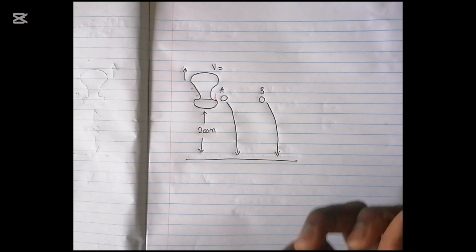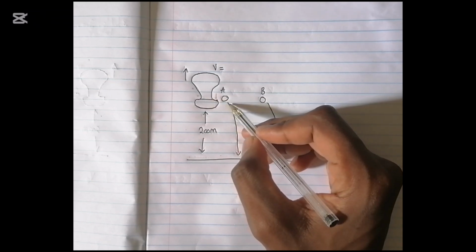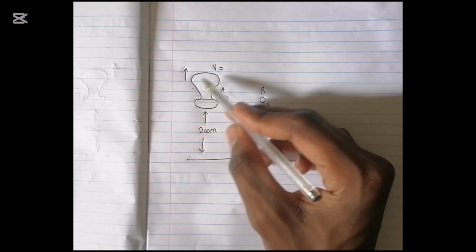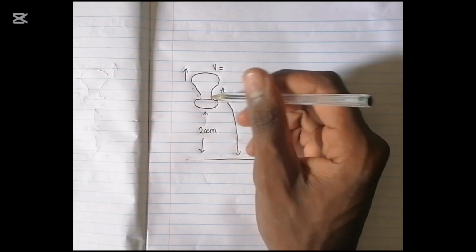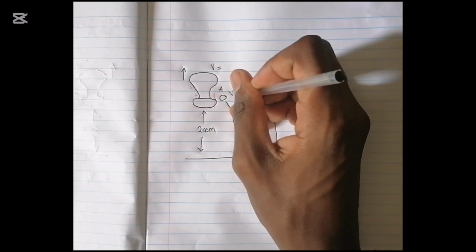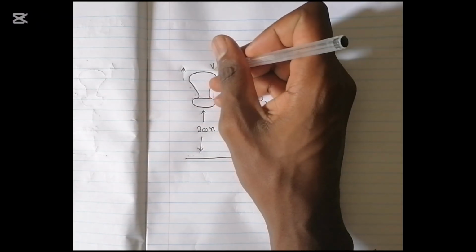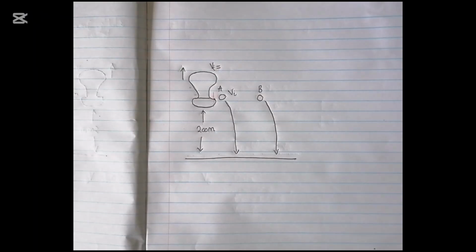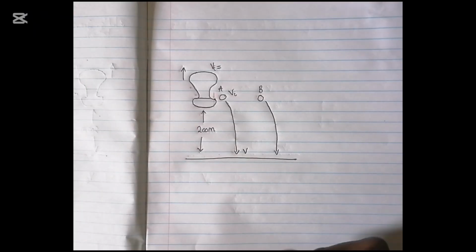So the velocity of the balloon is equal to the velocity of the stone, because velocity of the balloon minus 0 does not make a difference. Which means if I say initial velocity of stone A, I also mean initial velocity of the balloon. They are equivalent.